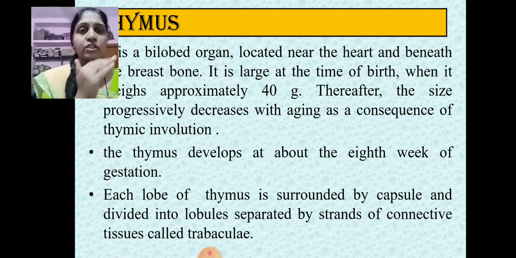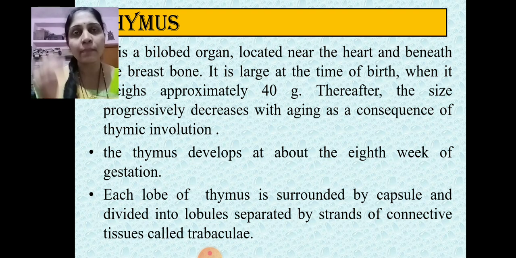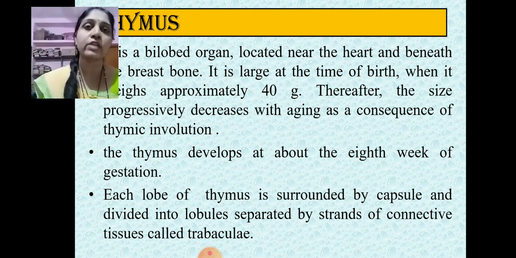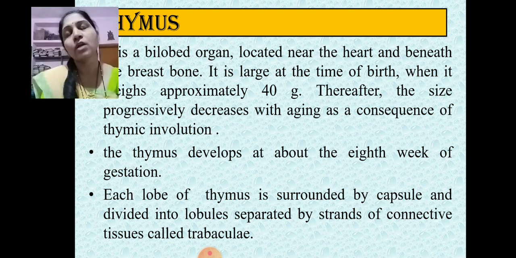As age passes, there is a reduction in the size of the thymus. It is a consequence of thymic involution. Means the capacity of the thymus to develop T lymphocytes is reduced. Due to that there is a reduction in the size of the thymus along with age. We know that as our age increases, our immune system also regresses. The reason behind that is that our immune organs do not work properly, and this results in a lower immune response in older persons.